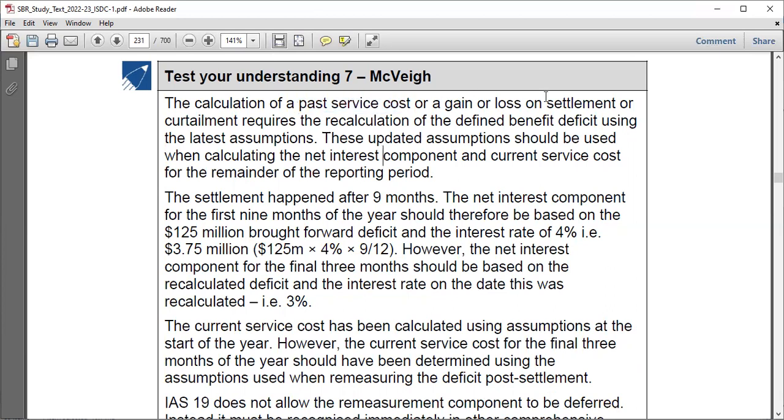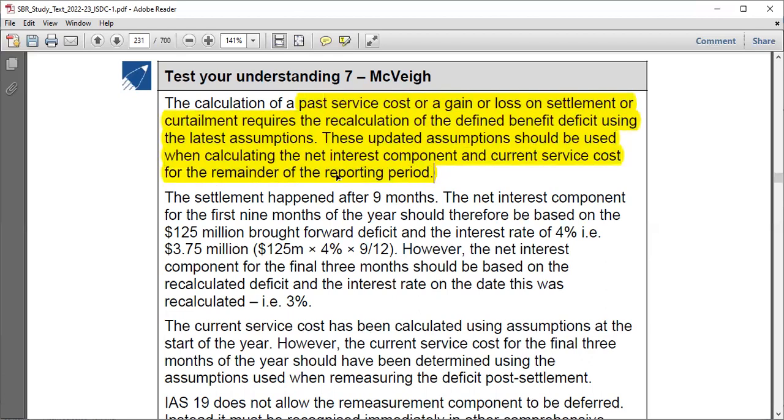But also, if you have something on settlement, you also have to include it, right? So the calculation of the past service cost or gain or loss on settlement or curtailment requires the recalculation of the defined benefit deficit, but also net interest, as we say. So these updated assumptions should be used when calculating the net interest component and the current service cost for the remainder of the reporting period.